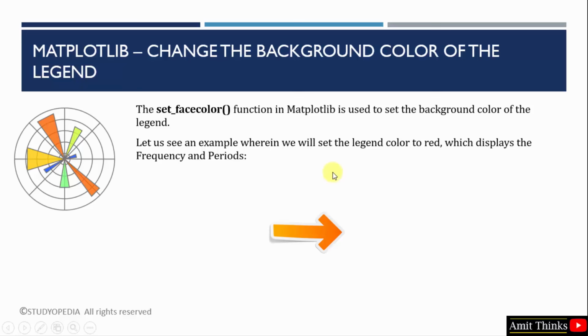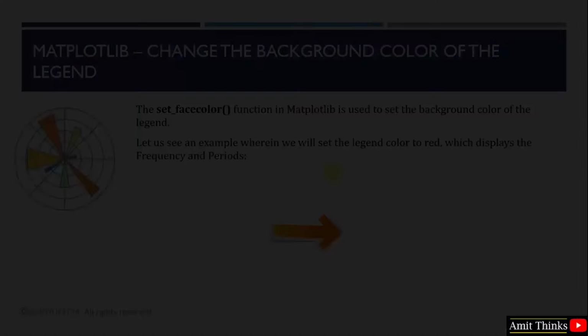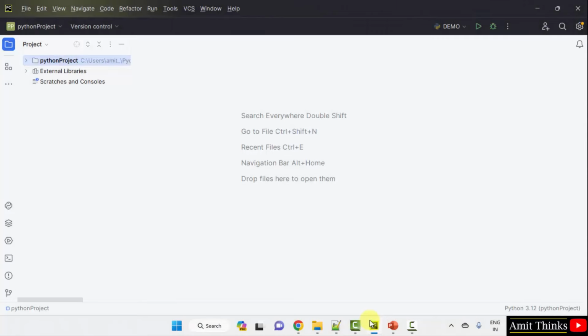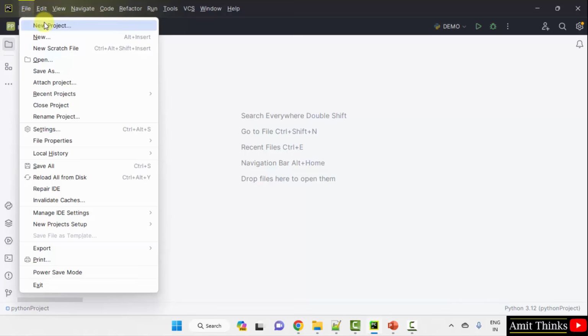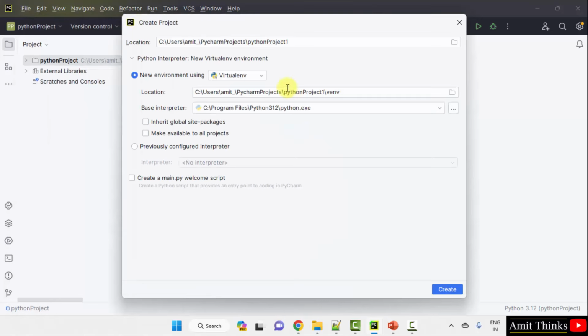We will try to change the color, and we will see an example wherein we have set the frequency and periods. Let's see the example. We are using the PyCharm IDE. It has a free and open source version, PyCharm Community Edition, we are using the same. So let us create a new project in it. Go to File, New Project. Add the name of the project.